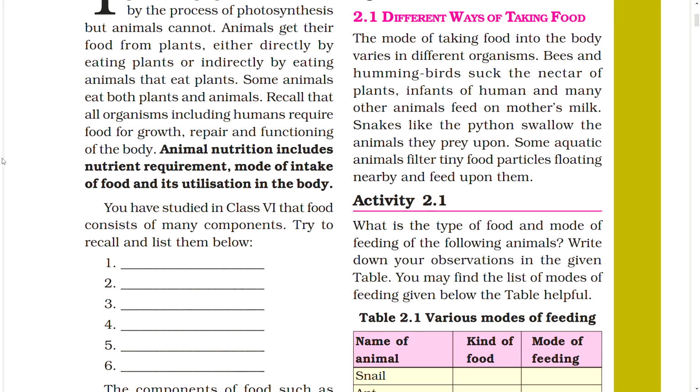2.1 Different ways of taking food. The mode of taking food into the body varies in different organisms. Bees and hummingbirds suck the nectar of plants. Infants of human and many other animals feed on mother's milk. Snakes like the python swallow the animals they prey upon. Some aquatic animals filter tiny food particles floating nearby and feed upon them.